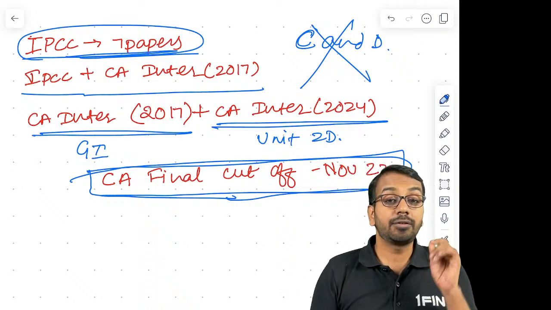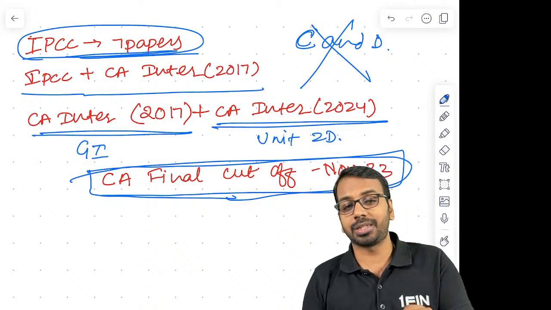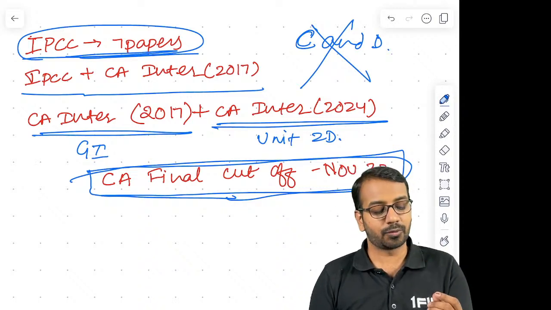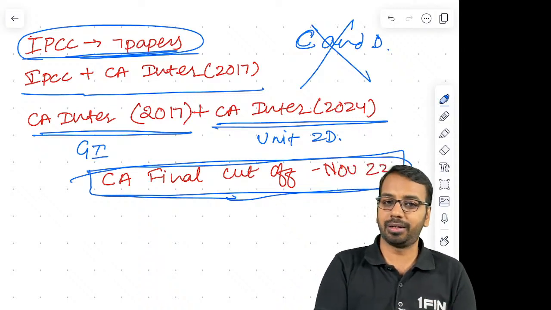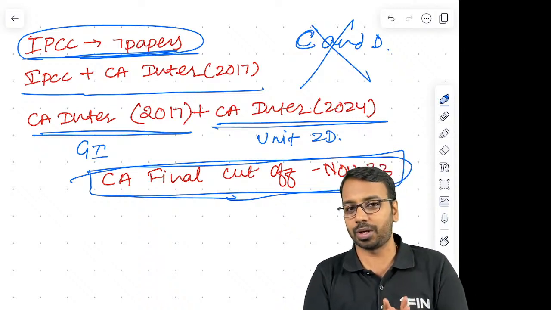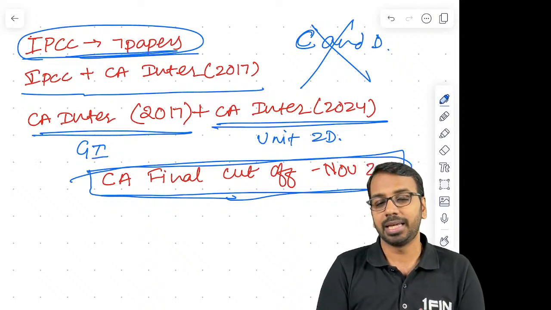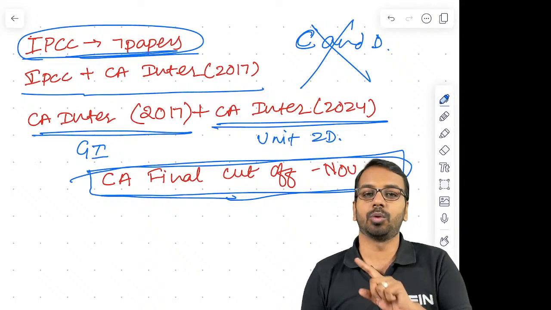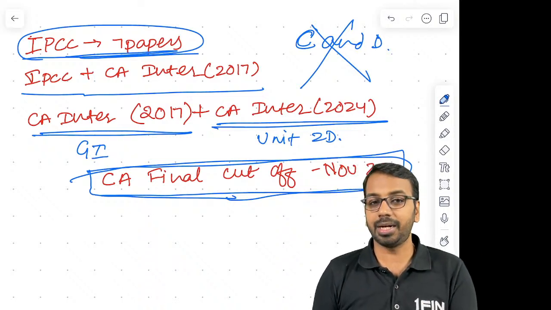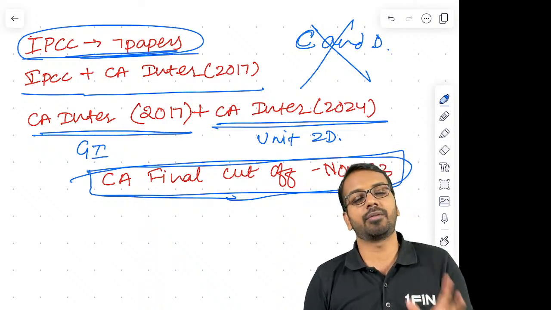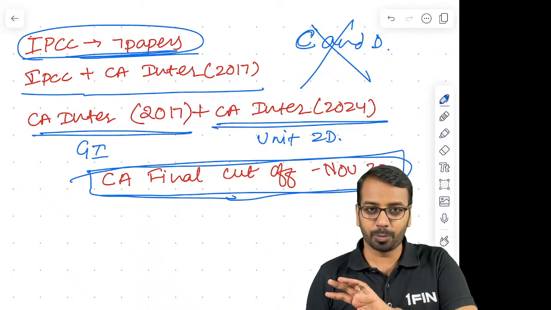But if you have not written in November 23 or before November 23, then you have to see how many papers have you passed in IPCC, Inter, new syllabus, old syllabus, all put together. If you have passed 8 papers, both are exempted. If you have passed 7 papers, one of them is exempted. If you have passed 6 papers, you have to write both C and D. I hope it is clear.